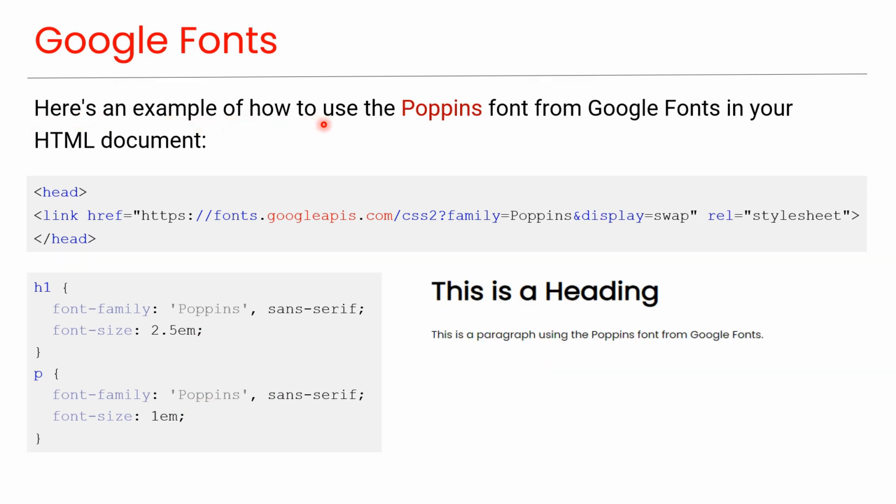Here's an example of how to use the Poppins font from Google Fonts in your HTML document. As you can see in this code, we are using a link to the Poppins Google Font style sheet in the head section, and then referring to it using this font family property value in CSS. The preview of Poppins font looks like this.